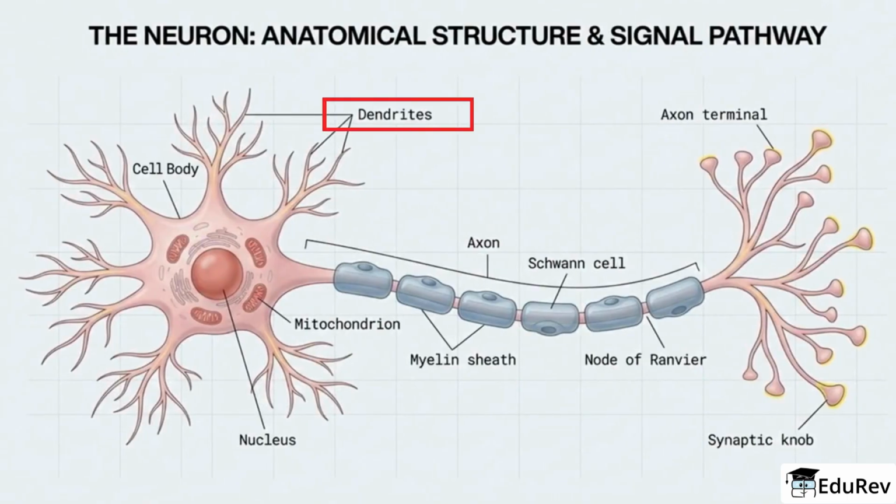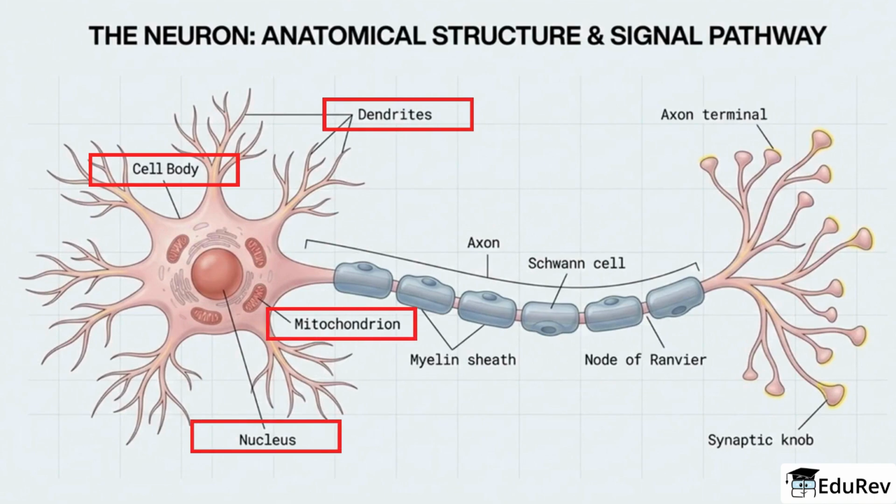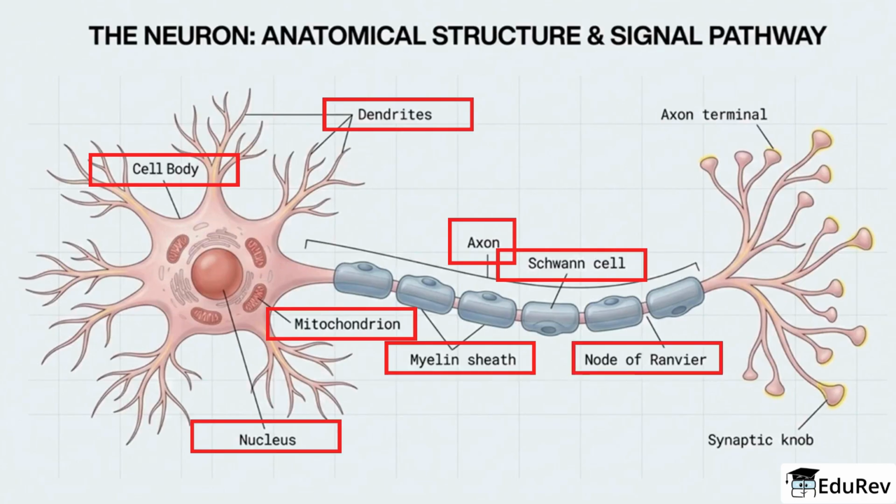Dendrites collect incoming information and pass it to the cell body, where the nucleus and energy producing mitochondria support cellular function. The signal travels down the axon, which may be insulated by a myelin sheath formed by Schwann cells. That insulation speeds transmission and concentrates activity at the nodes of Ranvier. And at the axon terminals, the synaptic knob prepares the chemical release that communicates with the next cell.